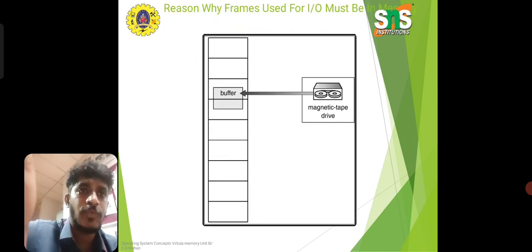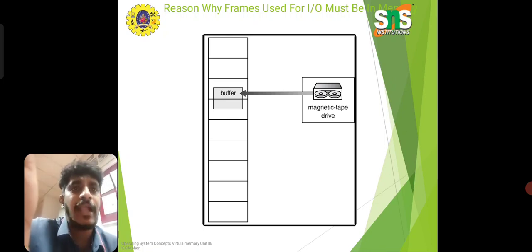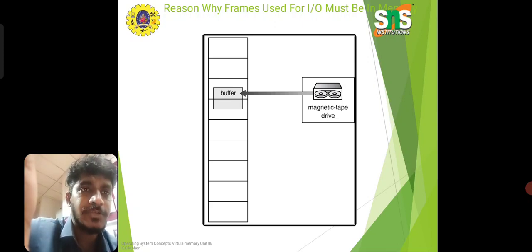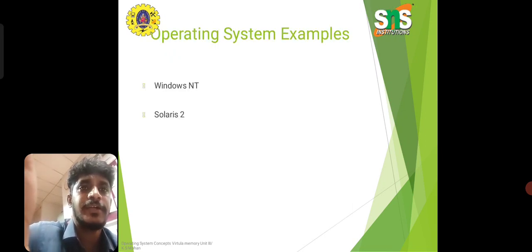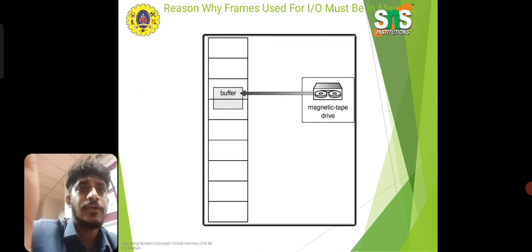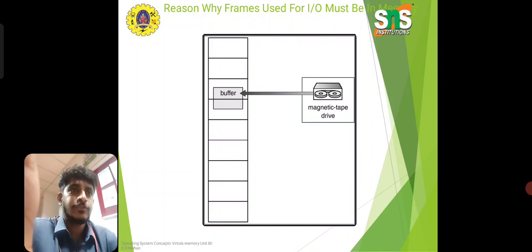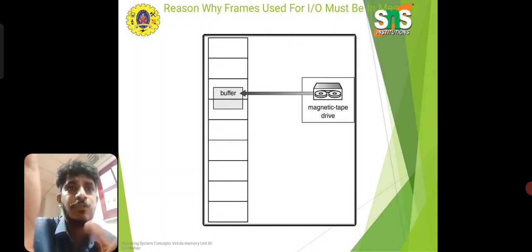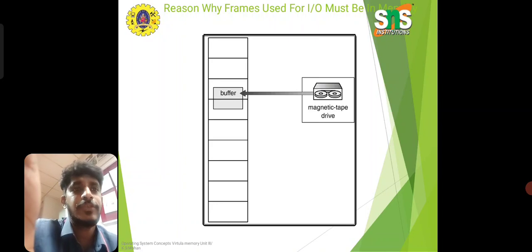There are reasons why frames used for input output must be in memory. For example, a magnetic tape drive is connected to a buffer, and the data stored on the tape is converted into buffers. These are some reasons why frames used for input output must be in memory. When we get input and output from the users, it must be in memory, so that is why the frames are used here.